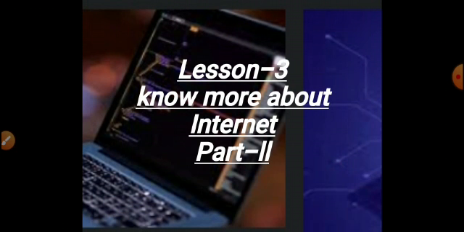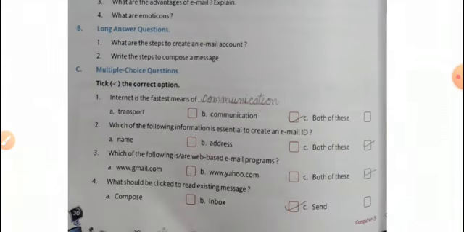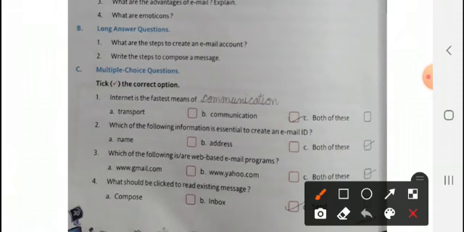For that, you may open page number 30 in your book. First of all, we will do the exercise in the book. In the C part, MCQs are given, multiple choice questions, and pick the correct option. The first one is, internet is the fastest means of dash. Transport, communication, both of these. It is the fastest means of communication only. So the correct answer is B, communication.